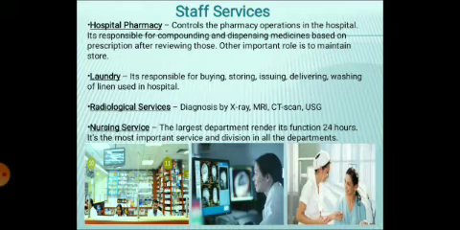Next one is the laundry. This is responsible for buying, storing, issuing, delivering, and washing of the linen used in the hospital. The different garments of the doctors, the nursing staff and other healthcare providers who wear them within the hospital, during the surgical procedure in the operation theatre, some aprons or gowns are worn by the doctors and nursing staff.